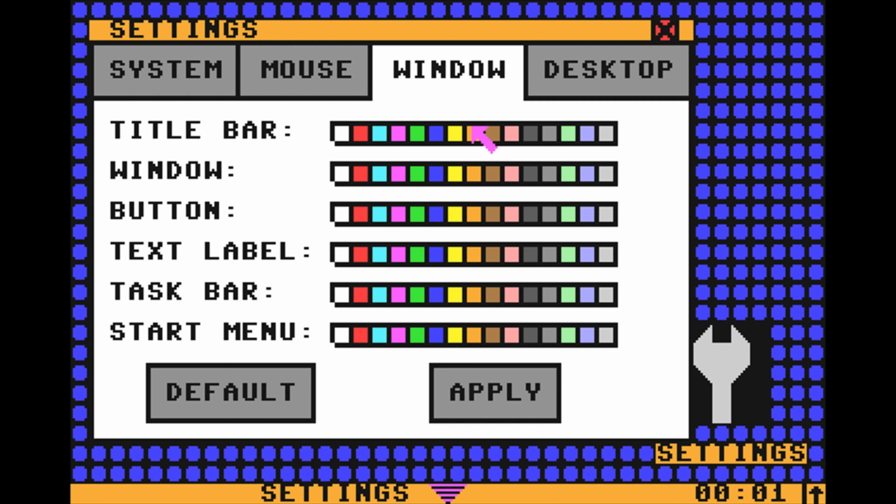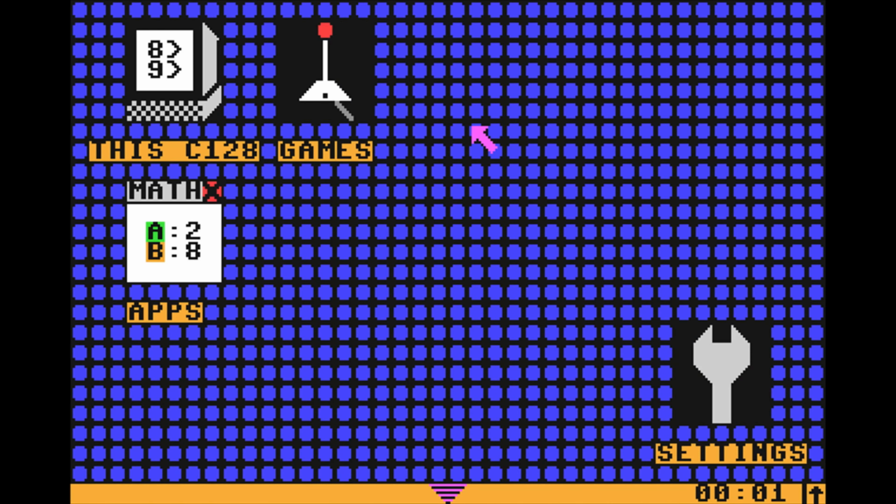In Window tab, colors of a graphical user interface elements can be changed.